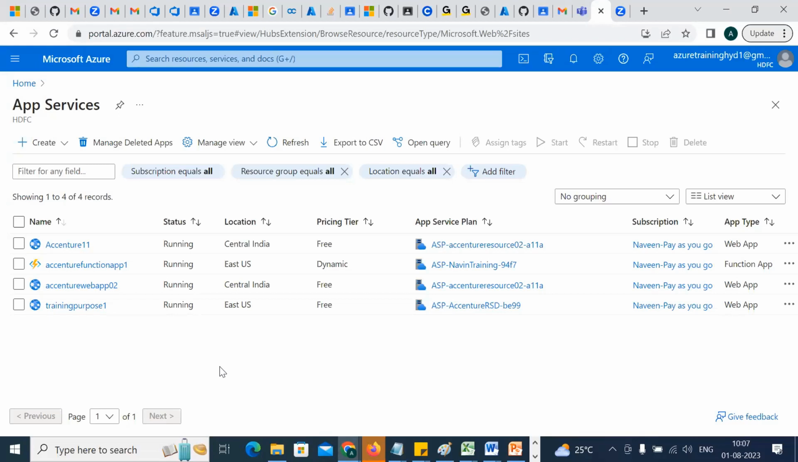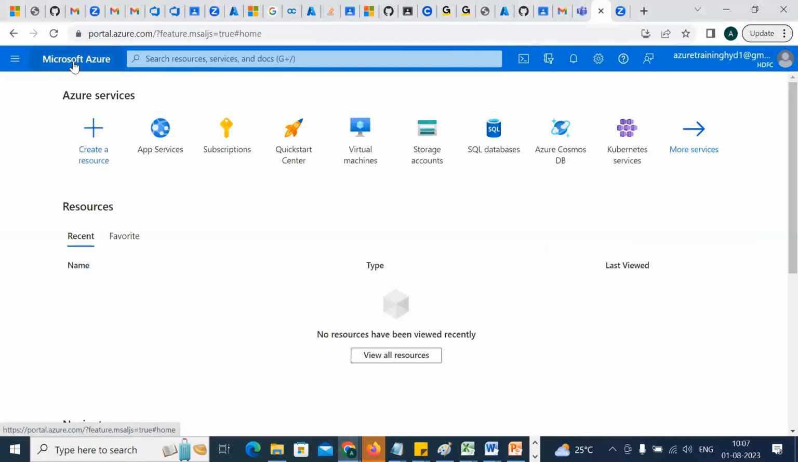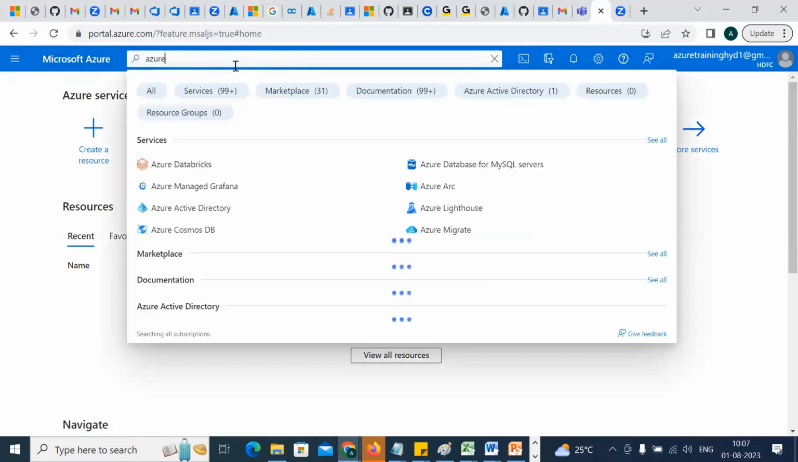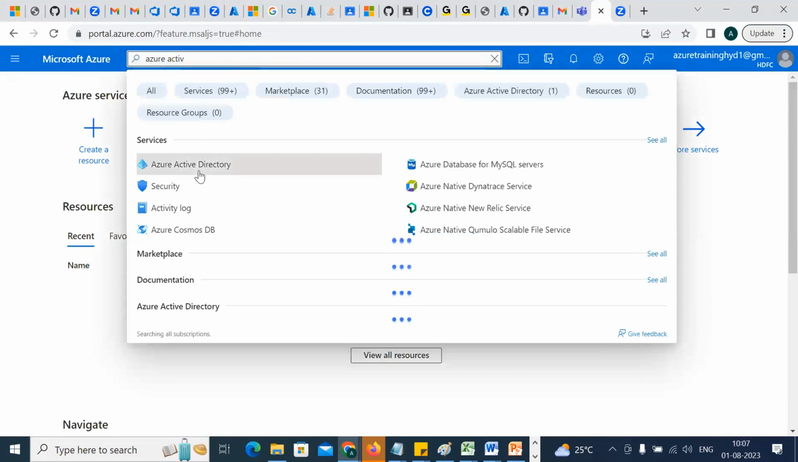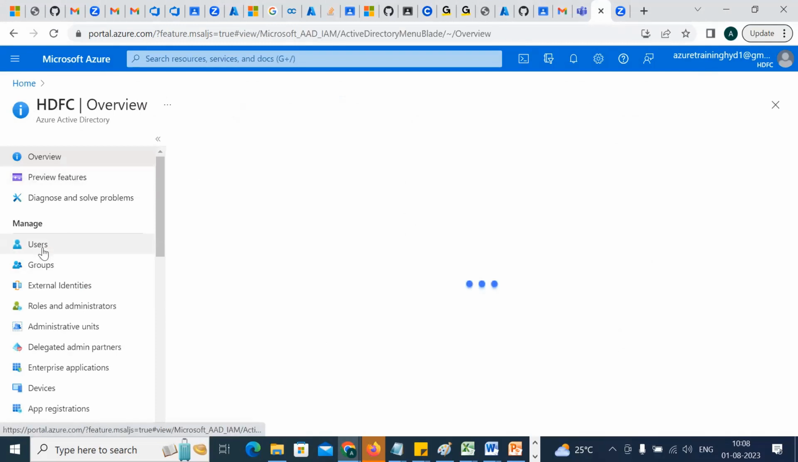Okay, good. Now we'll go to the user creation. That is quite an interesting one. So how to create the user? We have to create users in your AAD only. AAD, Azure Active Directory. Let me go to the AAD. It is not there, so just type Azure Active Directory. Click here. Click on the users.